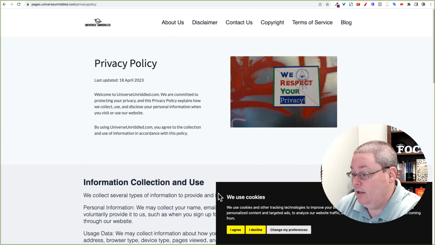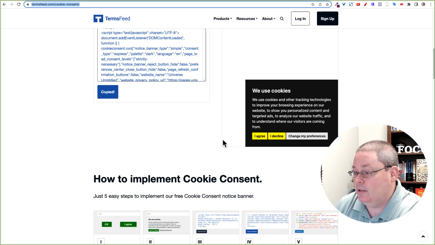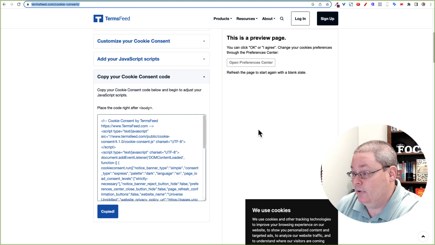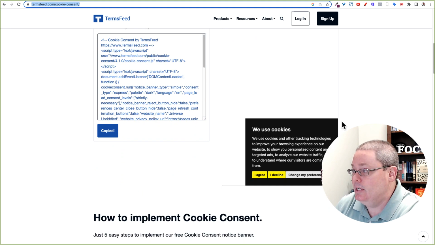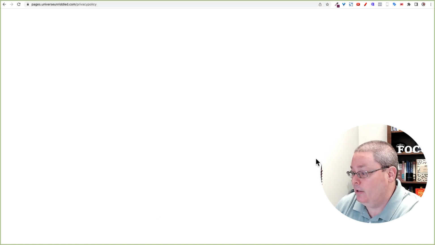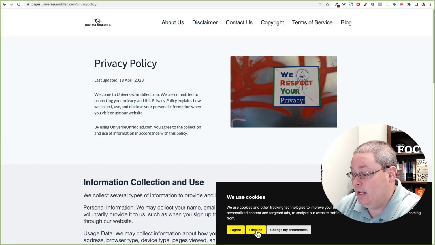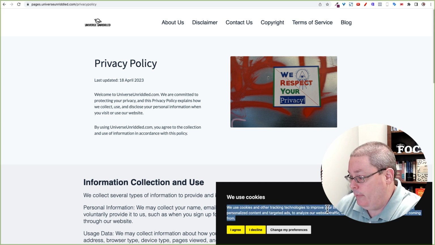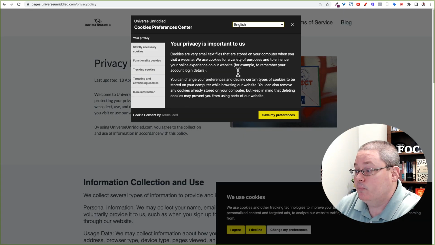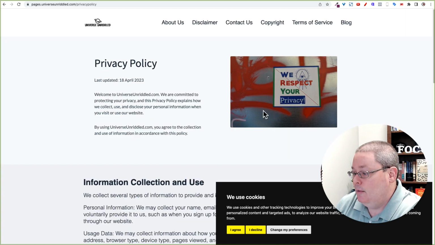We have this one here. And again, we can play around with the different settings under that to get the one we want. But just having it is what's important. So we're probably going to move along with this because now we have I agree, I decline, as well as change my preferences. I didn't see where it added the link here somewhere. Maybe it's under change my preferences. Here you can see this is going to link to TermsFeed, and if you wanted to remove that branding, of course, I think you would have to purchase that. But the point is now you have I decline, I agree.